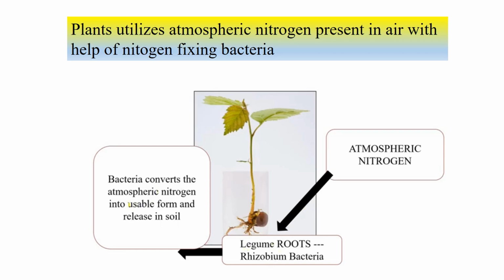The plants take up water and minerals from the soil, and in this way they also take up nitrogen and use it for their growth. So plants utilize atmospheric nitrogen with the help of nitrogen-fixing bacteria, and one example is rhizobium.